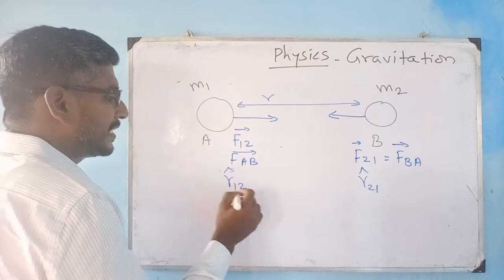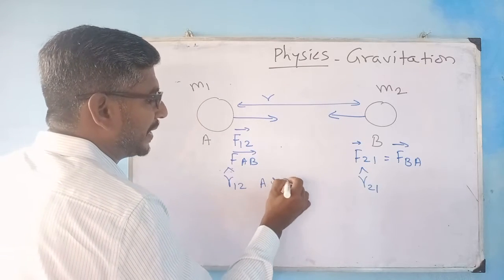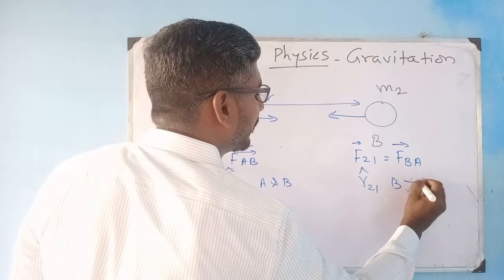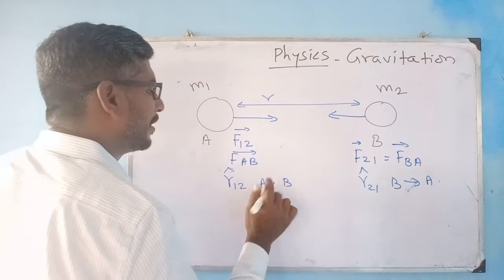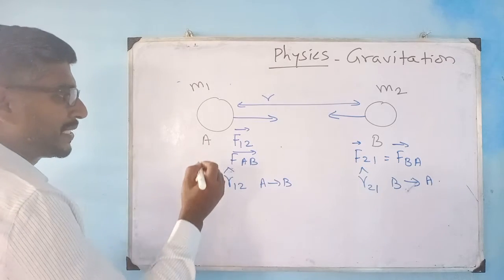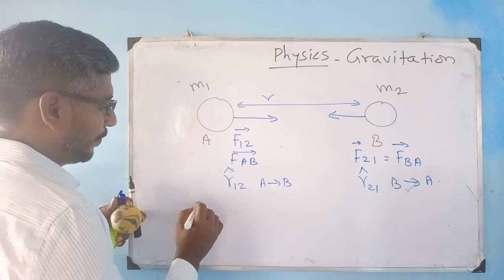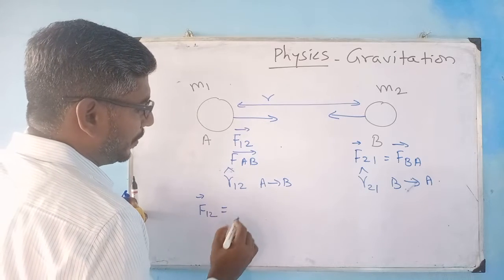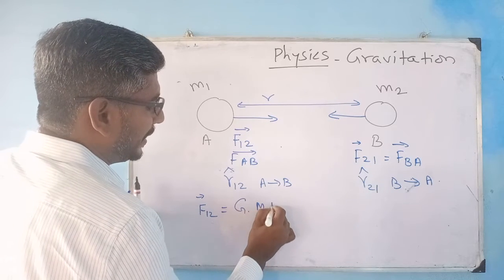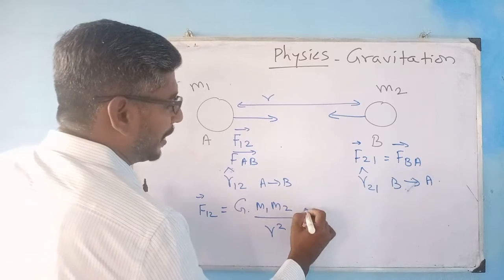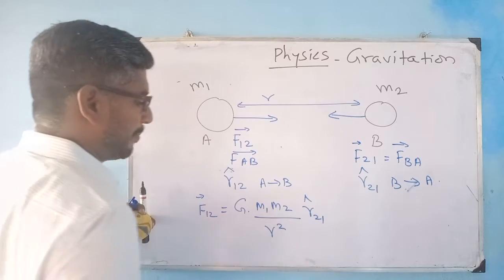This is the distance from A to B, and this is the distance from B to A, right? So the force F12 is equal to G m1 m2 divided by r squared times r cap.